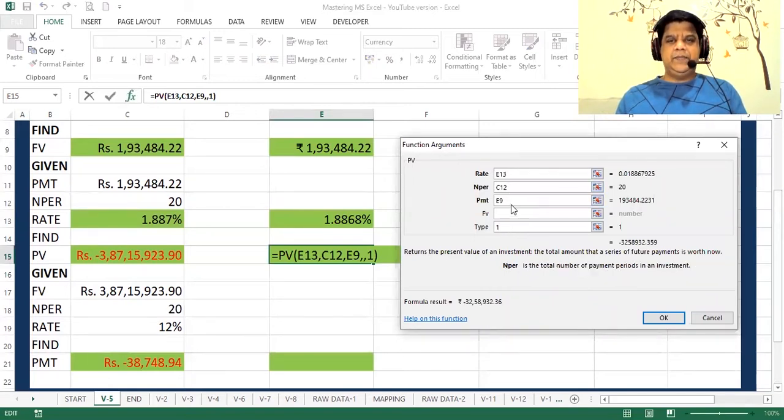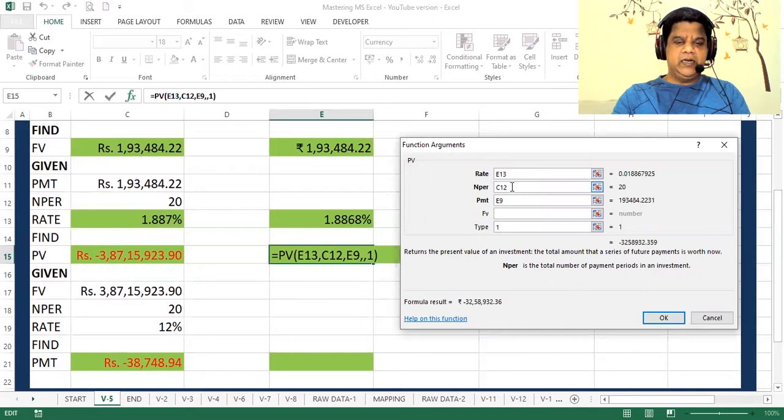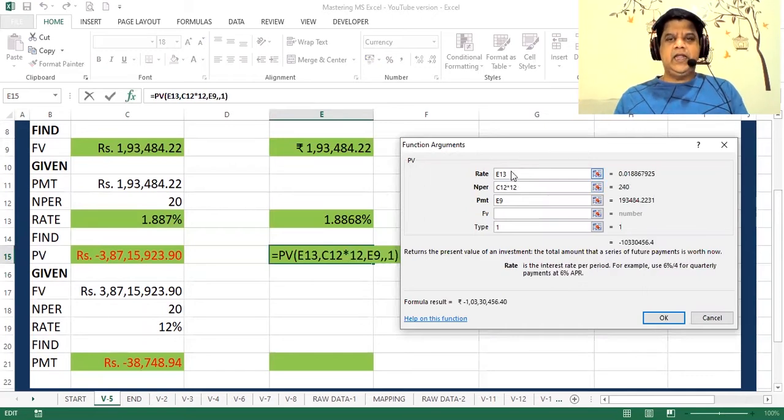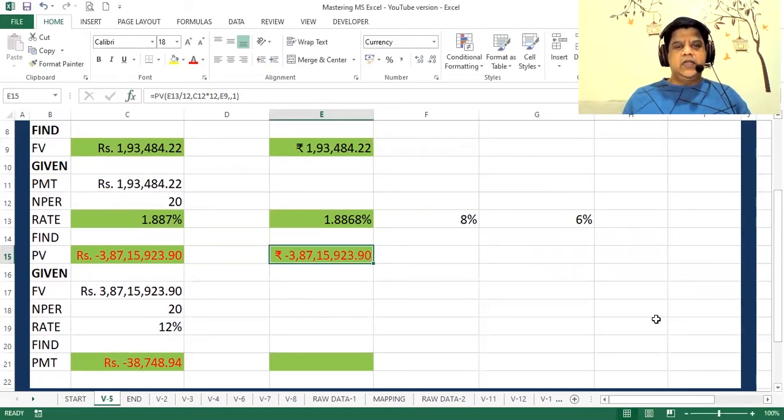Now let's make the adjustments which we want to make. This is monthly PMT. So N per will be in months, multiplied by 12. Rate will get divided by 12. Okay. So my answer is minus 3.87 CR. Now, why is this minus? Because if I pay this money, then I'm going to get the annuity.